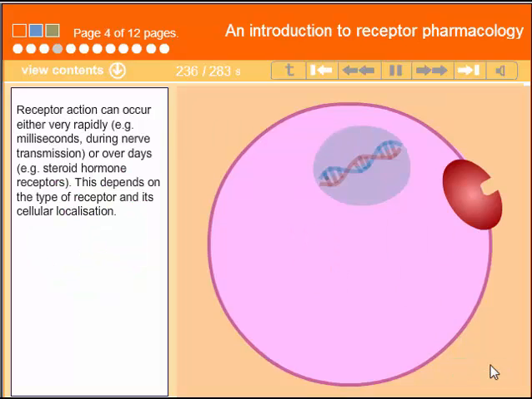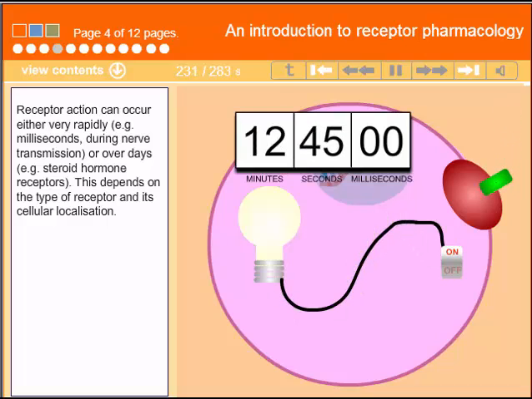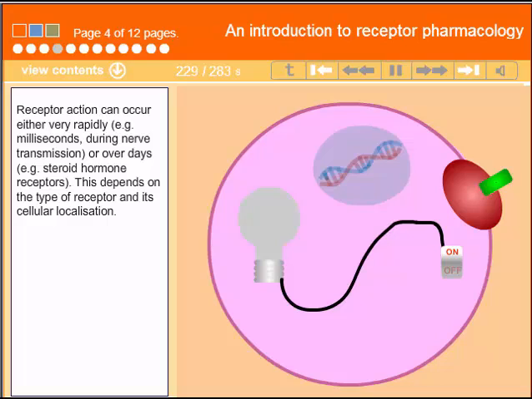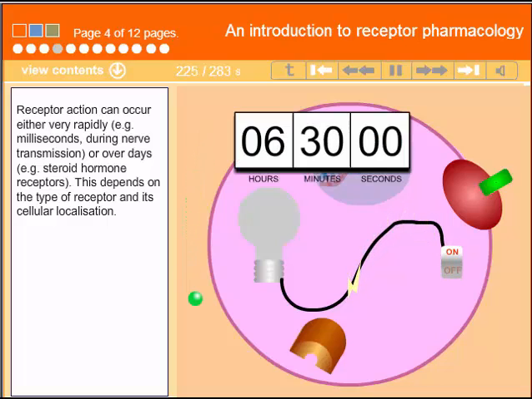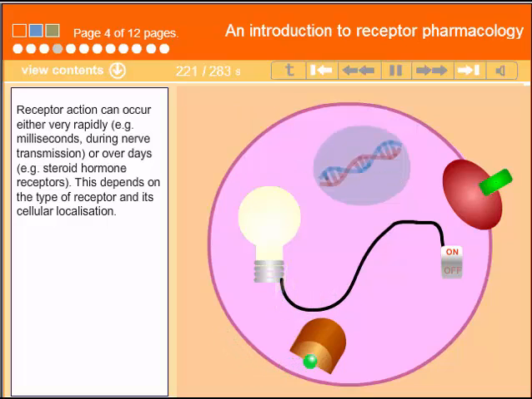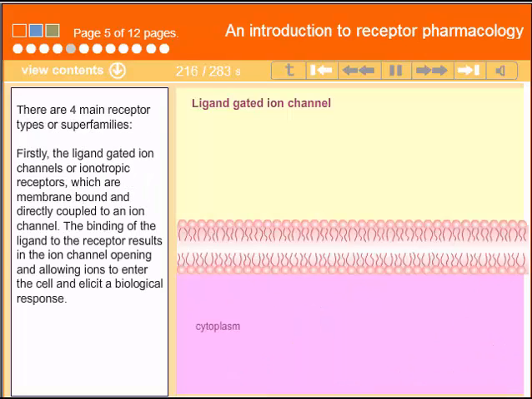Receptor action can occur either very rapidly, for example milliseconds during nerve transmission, or over days, for example steroid hormone receptors. This depends on the type of receptor and its cellular localization. There are 4 main receptor types, or superfamilies.